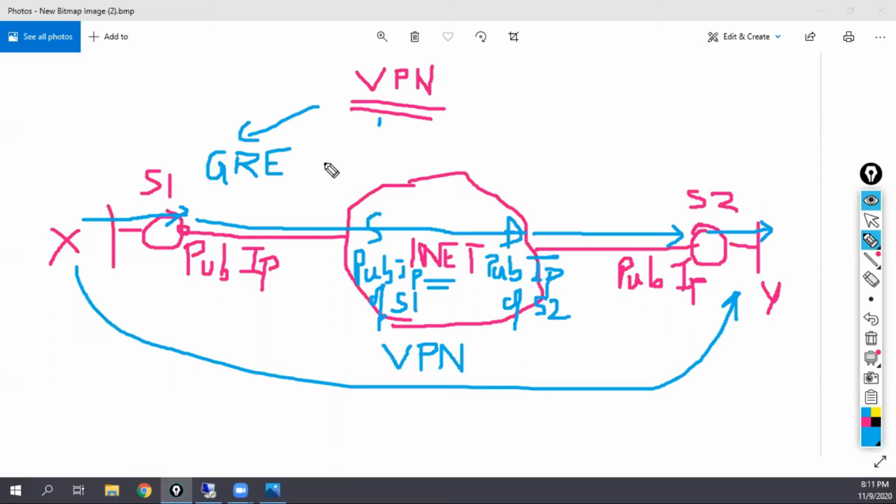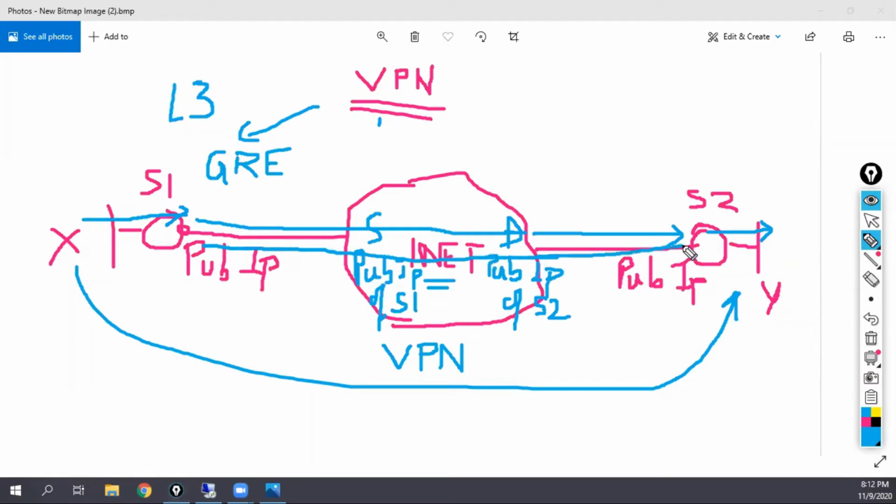So VPN basically means you tunnel your traffic, so that people are not able to see exactly what data you're sending. The simplest form of VPN is known as GRE VPN. And GRE is basically an IP protocol number 47, and that's the reason this VPN technology is called a Layer 3 VPN. What you have in your syllabus is Layer 3 VPNs, and the first type of Layer 3 VPN is GRE. But the problem in GRE is what?